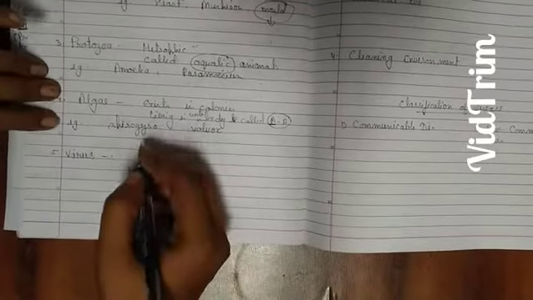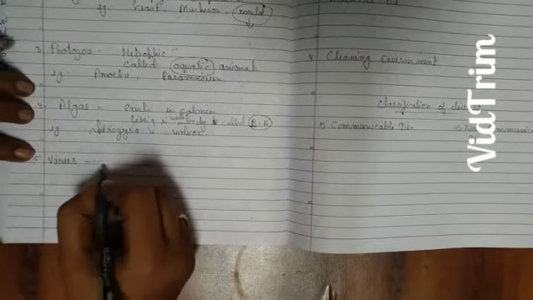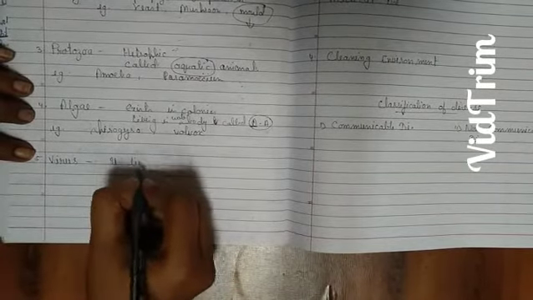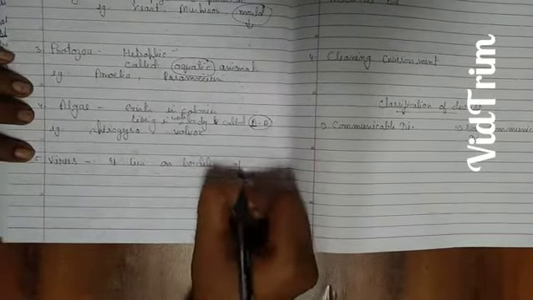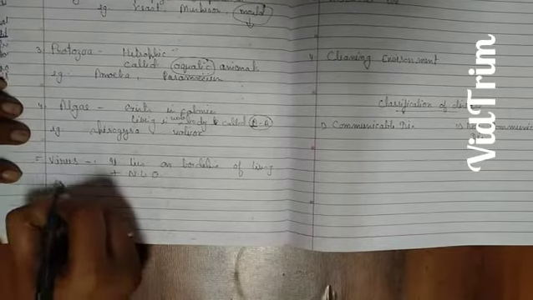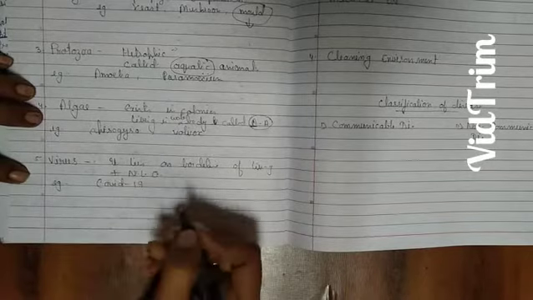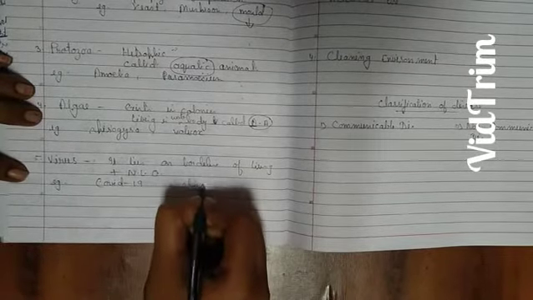Now fifth one is your virus. If they lie outside the body, they may die. So it lies on the borderline of living and non-living organisms. Okay. Examples, oh my god, no need to tell, COVID-19, that is your coronavirus, and chickenpox.